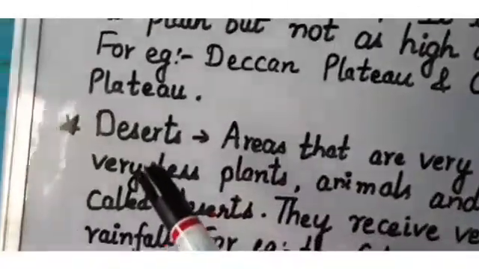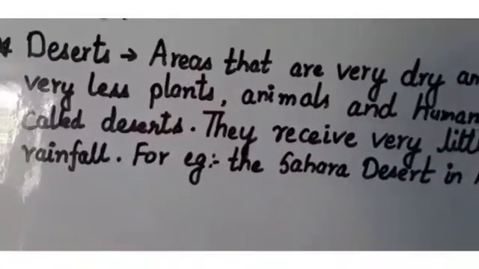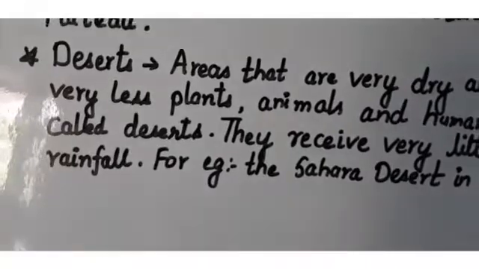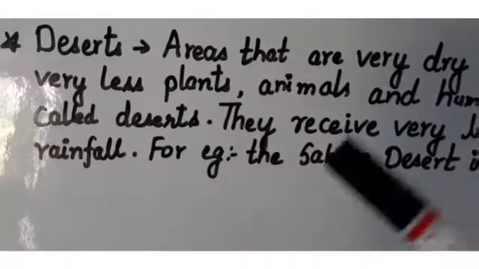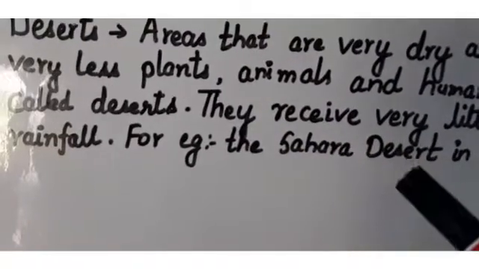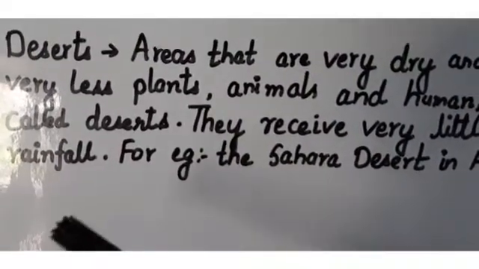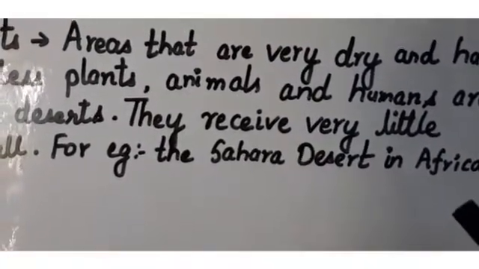Then come next to deserts. Deserts, we all know that the deserts are very dry places, and these areas receive very less rainfall or no rainfall. So that is why the plants, animals and the humans are very less here. The examples of deserts are the Sahara Desert in Africa.